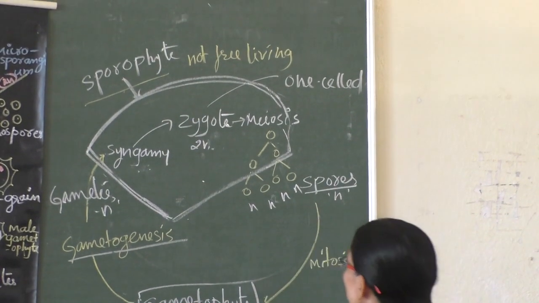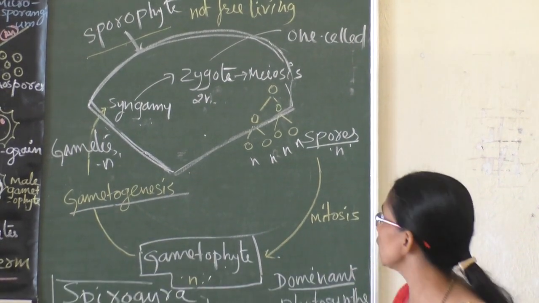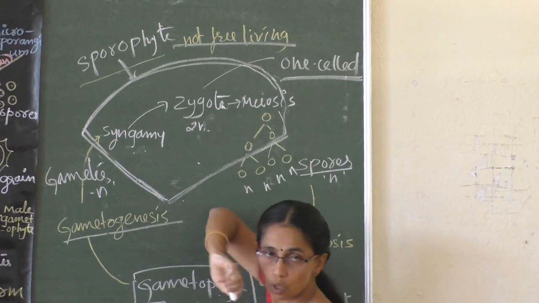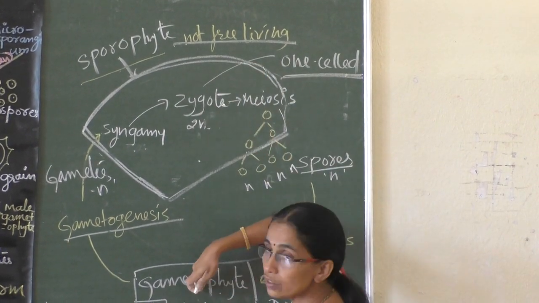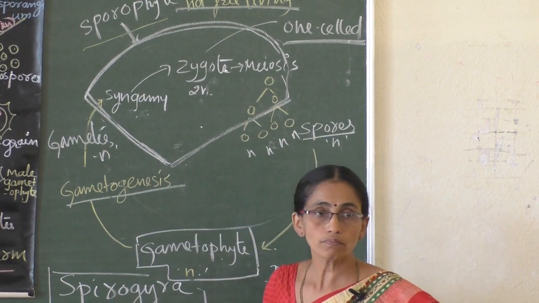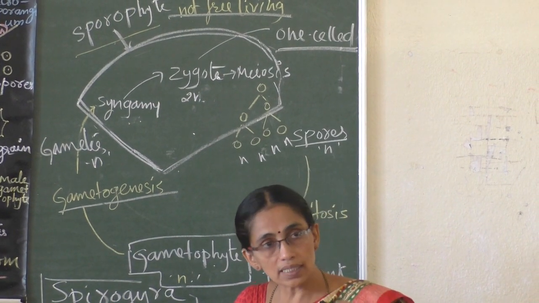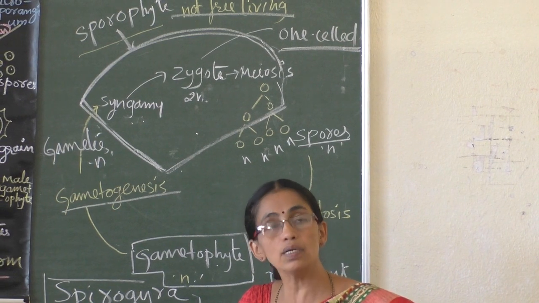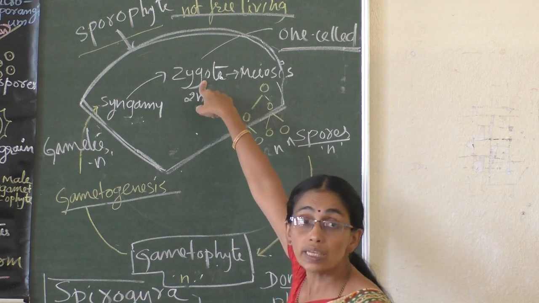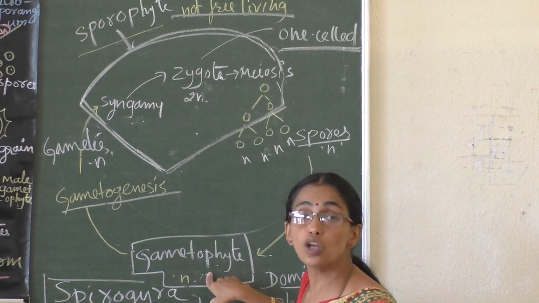Is not free living, very small, diploid, one celled. It is one celled, not free living in the sense it is dependent on the gametophyte. Where is this zygote? Zygote is in the archegonium, or we can say zygote is inside the female sex organ, inside the ovary in angiosperms. So, this is not free living, whereas this is free living.